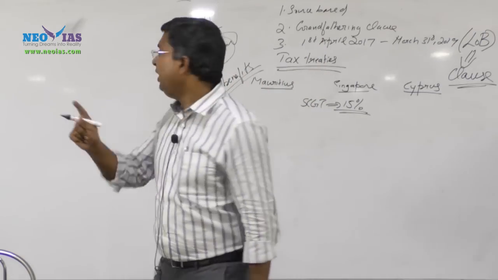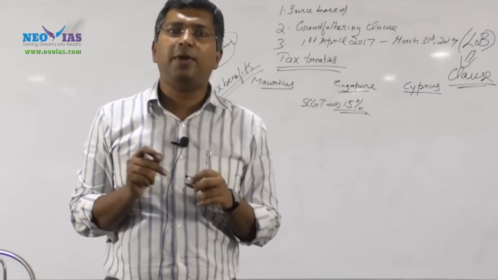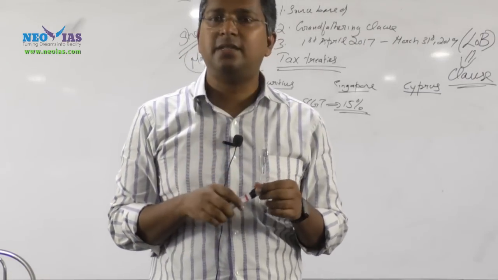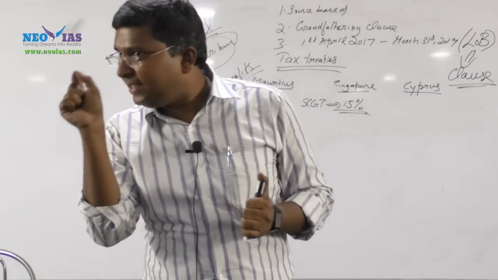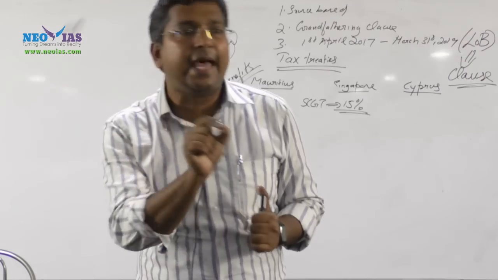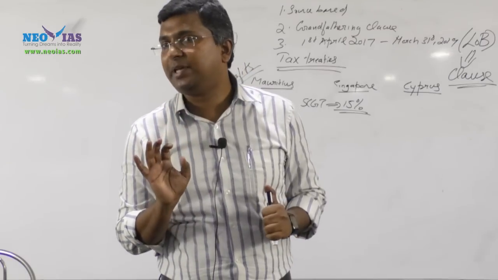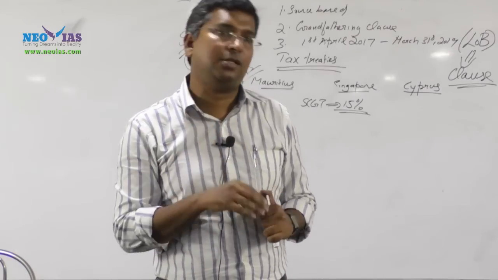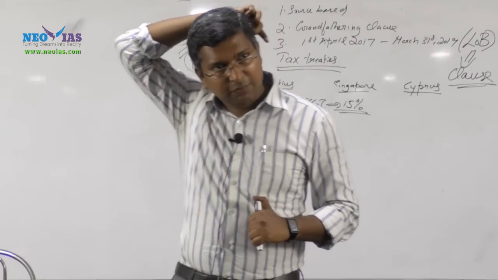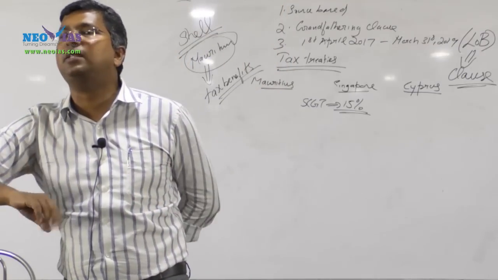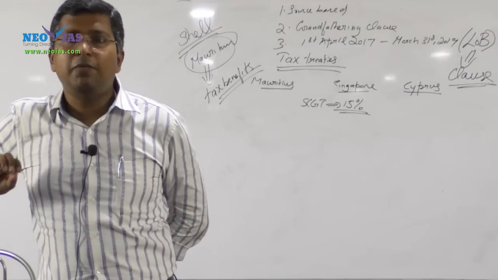This term is also important to GAAR. I have to relate it. Limitation of benefit means, what is the benefit here? It's a tax benefit. What is the tax benefit here? Half of the capital gains tax. But it says that there is a limitation. It means that not every Mauritius investor or Singapore investor will get this benefit. There is a limitation. The limitation is, we will check